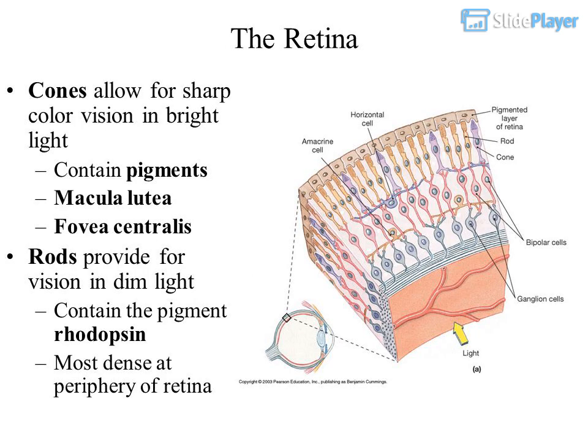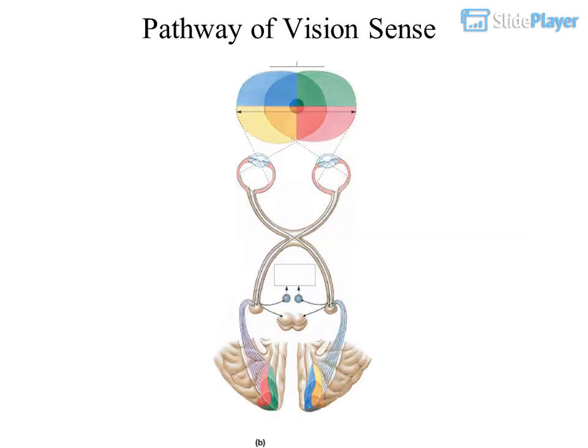The retina: cones allow for sharp color vision in bright light. They contain pigments. Macula lutea. Fovea centralis. Rods provide for vision in dim light. They contain the pigment rhodopsin and are most dense at the periphery of the retina. Pathway of vision sense.